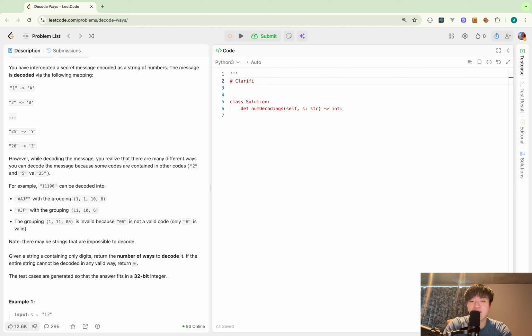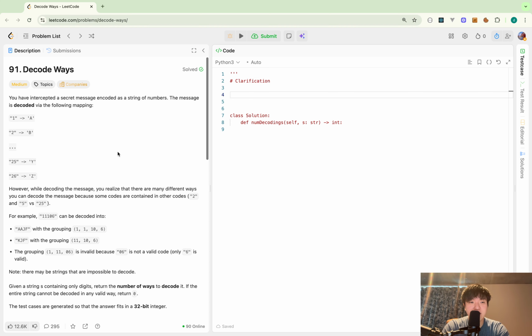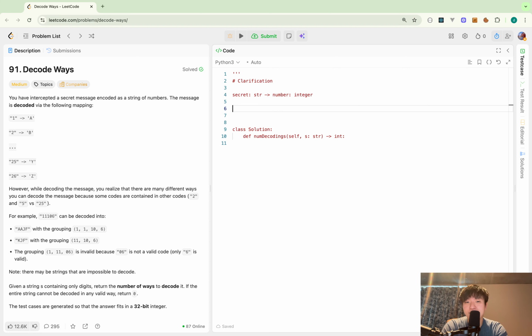So confirming my understanding of this question. I'm given a string, the secret message, which includes only digits. And I will return a number, which is an integer, the number of decoding ways. This can be 0. So this is the interface, and then the constraints.